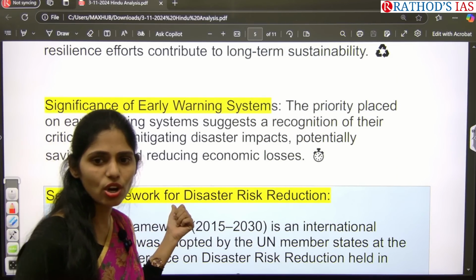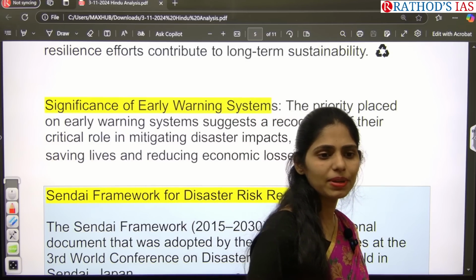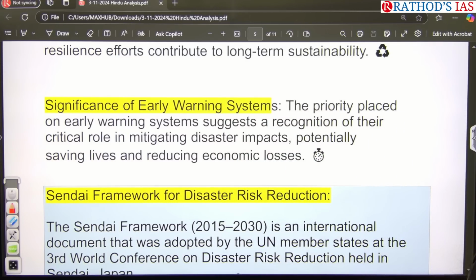And next one here is, yes, if you want to focus on disaster risk reduction, first we have to focus on early warning systems. So can you tell me some examples of early warning systems recently which are in the news?